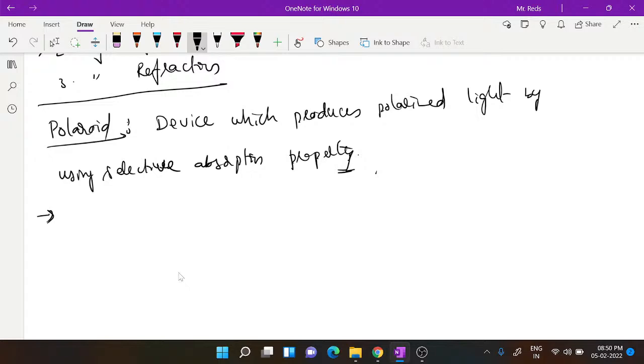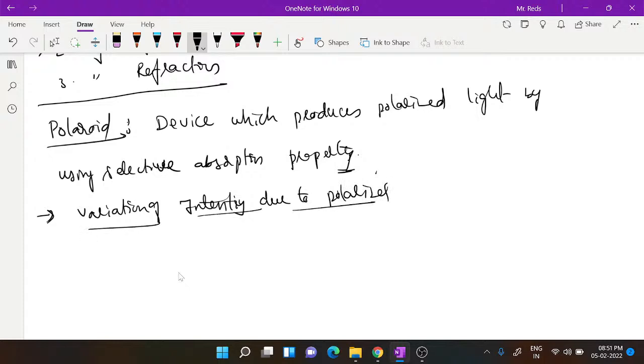Variation of intensity due to polarizer, or you can also say the effect of a polarizer on unpolarized light. If you are passing unpolarized light through a polarizer, which can be considered as a circular sheet, it will have vibrations in all possible directions. That is unpolarized light. The axis of the polarizer